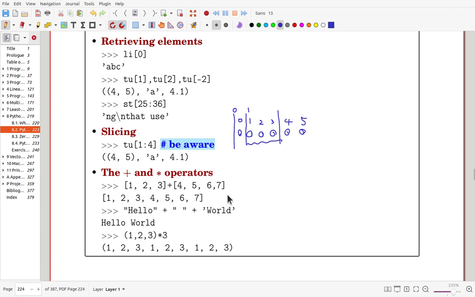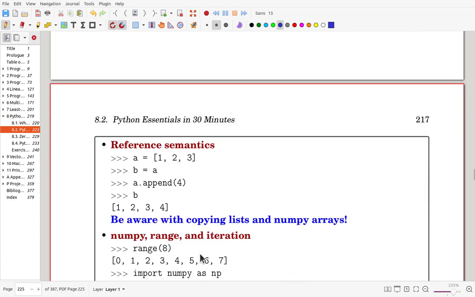If you add two lists, then simply the lists are joined, and also here hello and a space, and again world, and you can add them, then the output is hello world. And if you multiply this tuple by 3, then it is duplicated 3 times. So you can get this one.